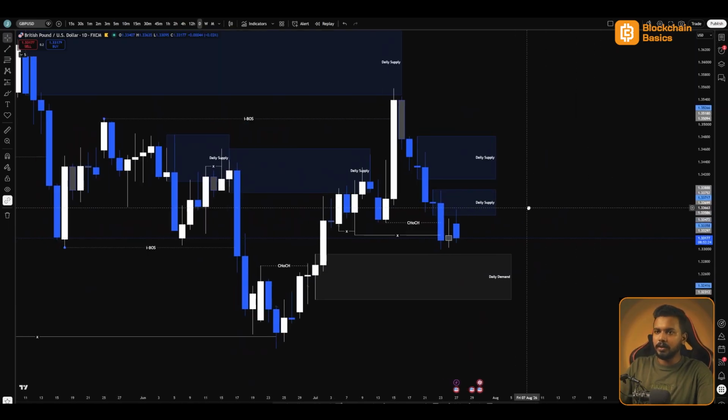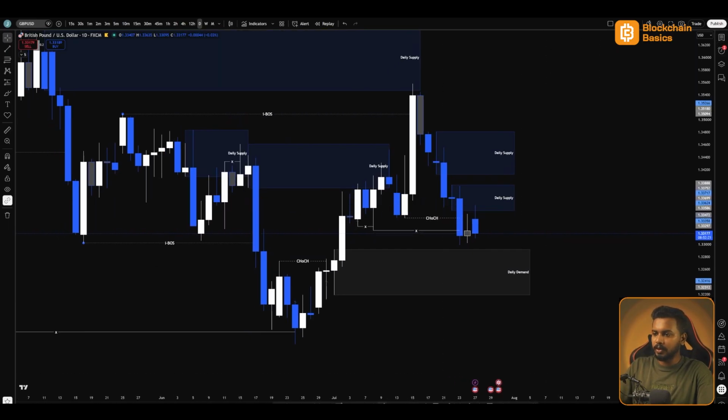So on GU, we are looking at the recent price action. So you can see that we've got a bullish breakout structure to the upside over here. After that, price came down with bearish momentum, swept these lows, mitigated this daily supply, and we are reacting from here. So I believe this daily supply could push price down into this daily demands. So let's see this on the H4.